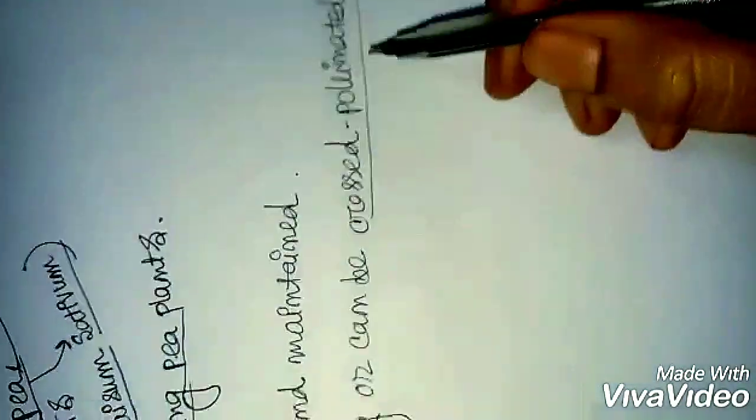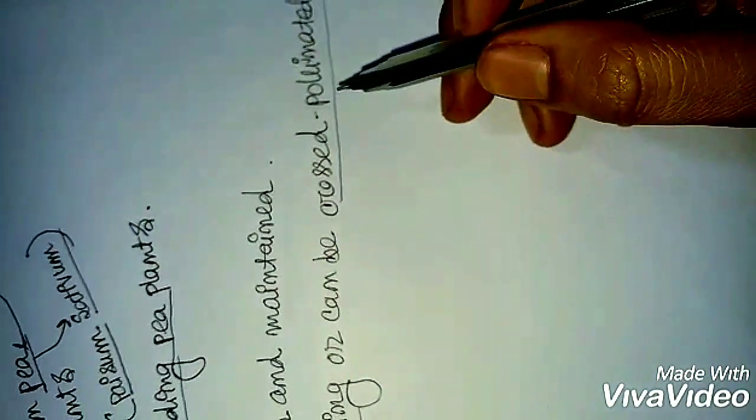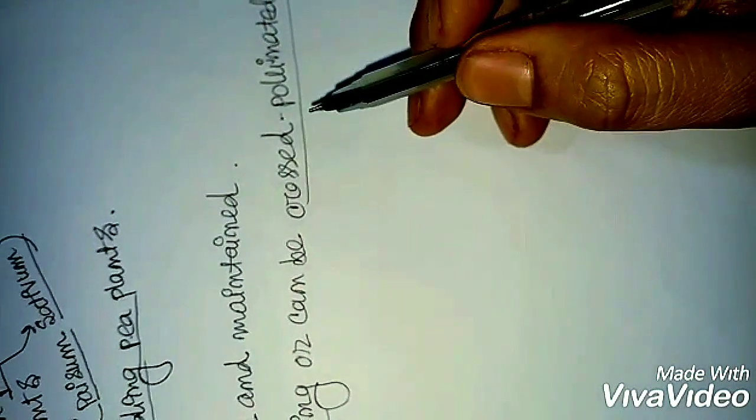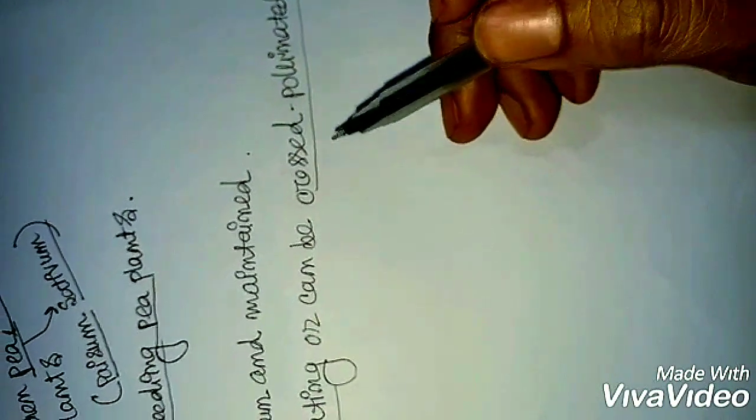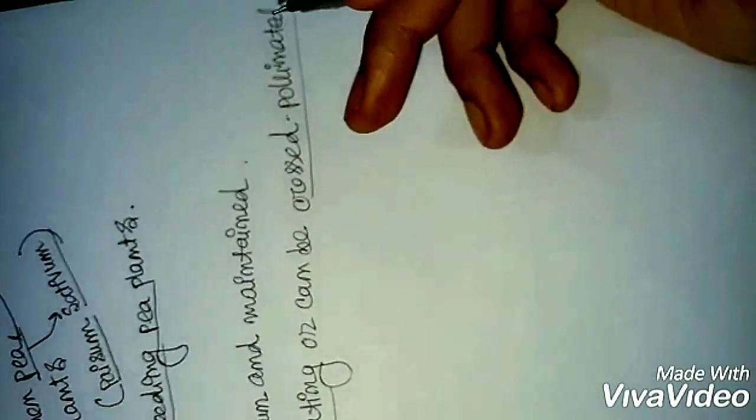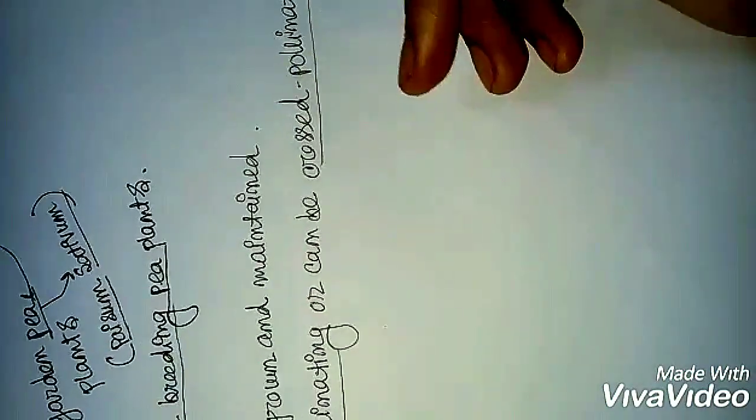Cross-pollinated means transfer of pollen from the male reproductive organ of one plant to the female reproductive organ of another plant. Many insects like beetles and butterflies and sometimes bees are the main agents of cross pollination.